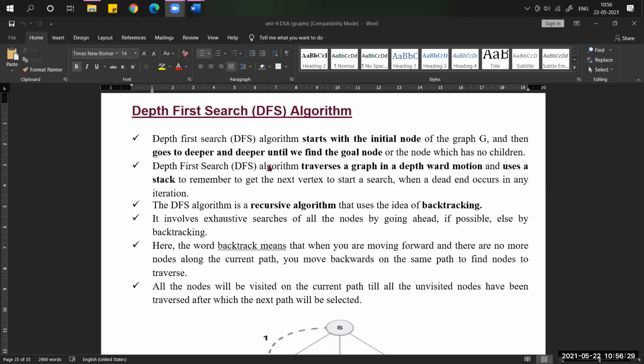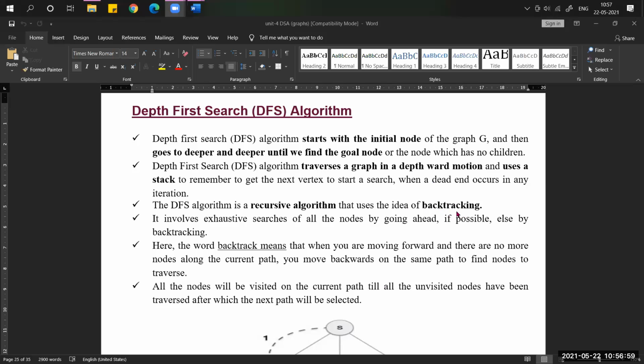DFS is also called a recursive algorithm. Why? Because it uses the method of backtracking. So what is meant by backtracking? I will show you the graph, then I will explain what backtracking means.